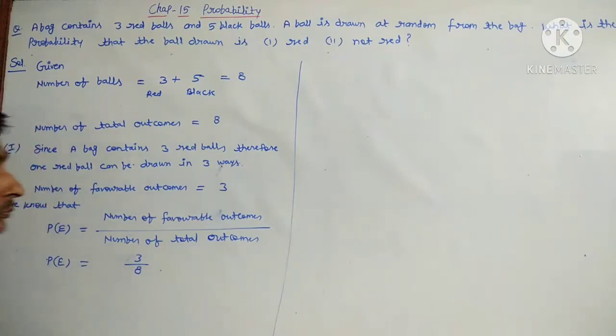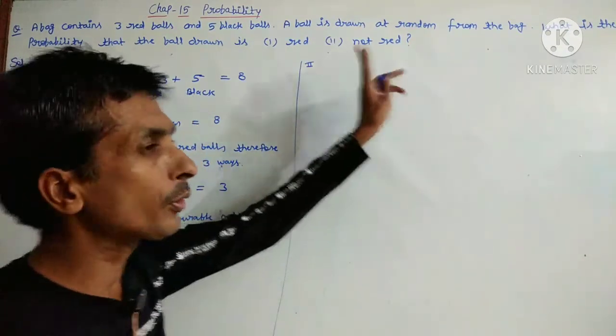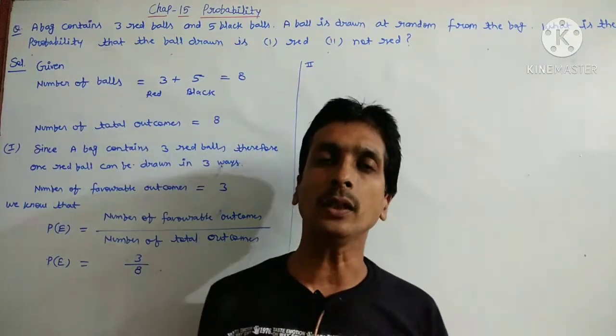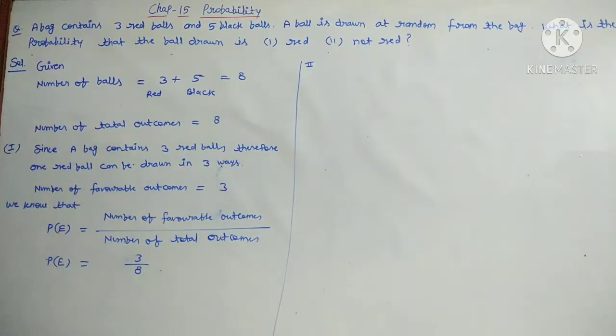Now the second part, and the second part is not red, so that means it will be black. Okay, so how to write? See this one.